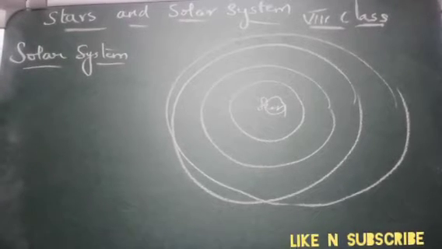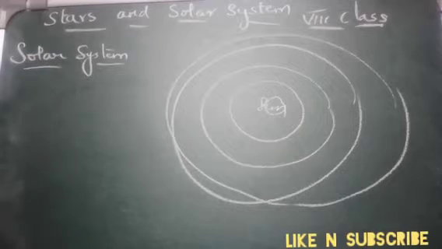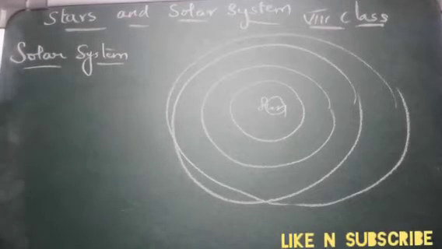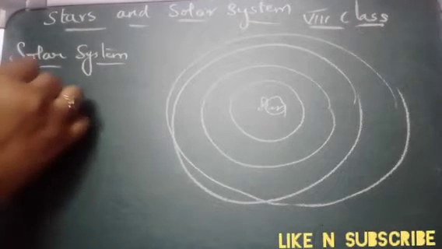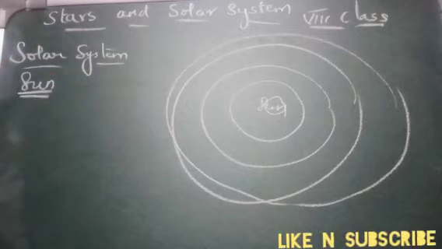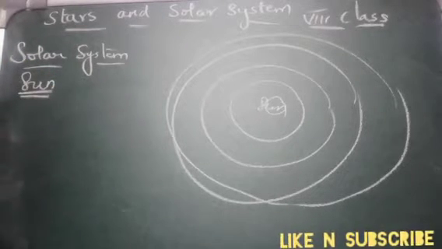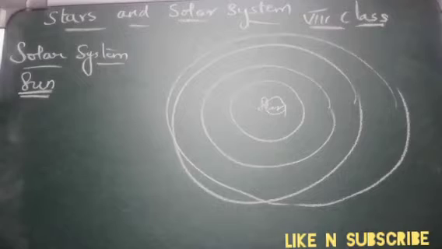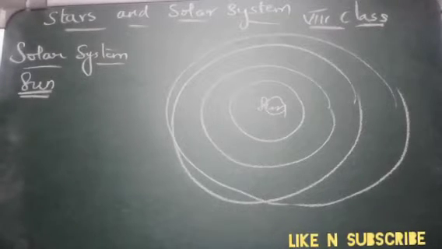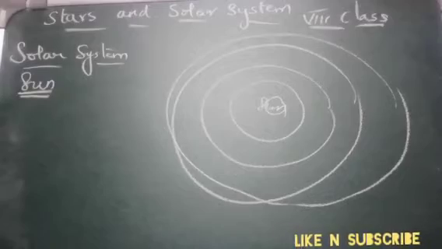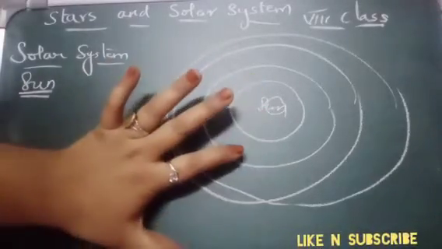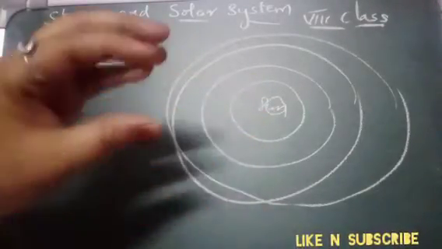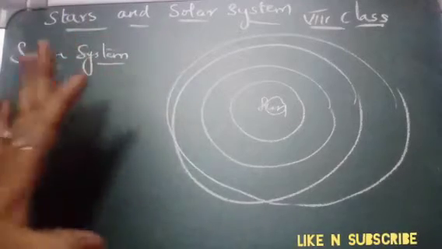So in today's class we will learn about the planets. First one we will learn about the sun. We know sun is what? Sun is nothing but the hottest ball of fire, central part of the solar system. The sun is the nearest star to us. It is very close to us. That's why it appears to be big in size. Whereas all other planets appear to be small in size because they are very far away from us.